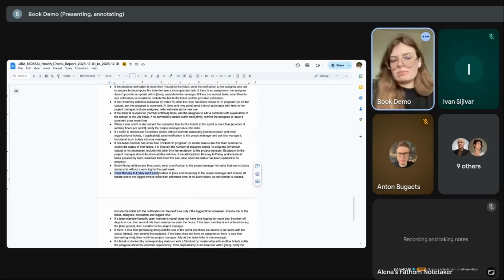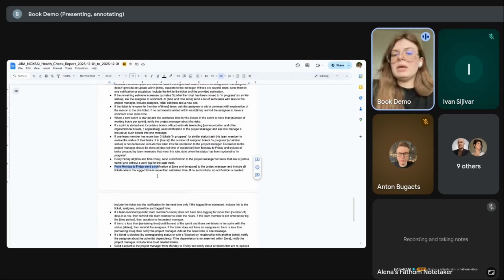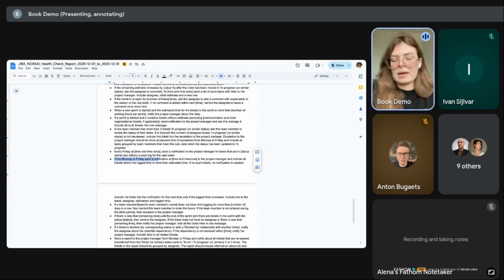Another example, this rule: from Monday to Friday, send me a notification at some specific time and include all tickets where logged hours is more than estimated time. If no such tickets, no notification is needed, and information on what we would like to see in this notification. This is a way I can control my team on a daily basis and see how they progress on some ticket, on some work that they perform. And it's good